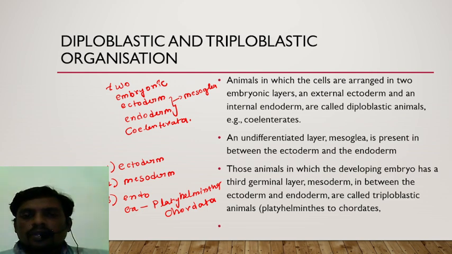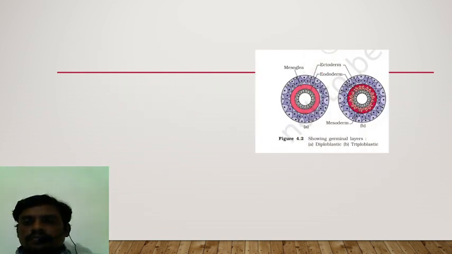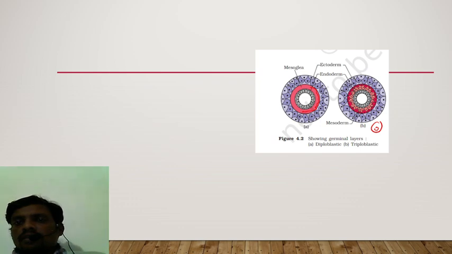I would like to show the diagrams. NCERT diagrams you can see here. First one, this is the mesoglea, the red color, an undifferentiated cellular layer. Whereas in the triploblastic embryo, the third germinal layer contains a differentiated cellular layer, that is mesoderm.